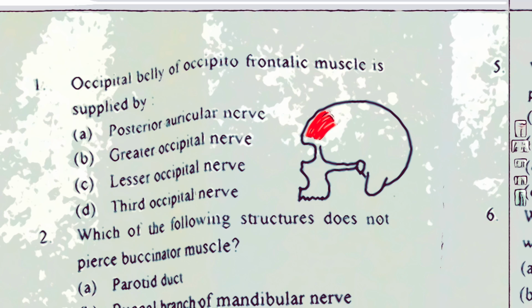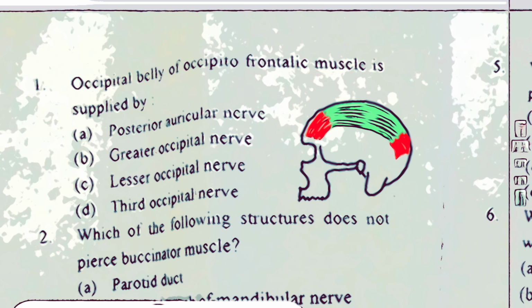It attaches actually to the upper margin of the upper tarsal plate of the upper eyelids. Then posteriorly you have these nuchal lines, the superior nuchal and the highest nuchal lines. So onto the highest nuchal line you find these fleshy bellies of this muscle called the occipital bellies. Both these fleshy bellies are connected by an interconnecting fibrous aponeurosis that's called galea aponeurotica, and that forms the third layer of the scalp, aponeurotic layer. And that's why this muscle is also in a category of digastric muscles, a tendon holding the two muscles on the two sides. Now talking about the nerve supply.